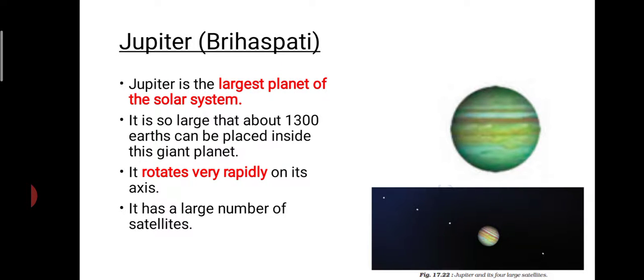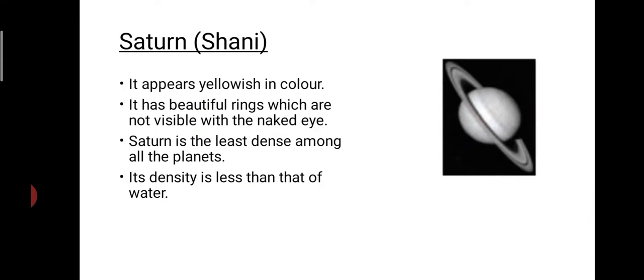Jupiter is the largest planet of the solar system. Nearly 1300 Earths can be placed inside it. That much large it is, and also it rotates very rapidly. It has also a large number of satellites.